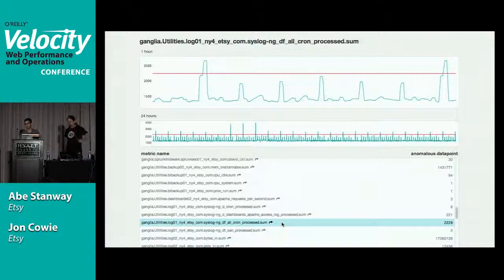But the problem with the consensus model is that if you were to try to see how anomalous a metric is with respect to all of them, they're not on the same scale. They're completely different numbers. They don't really mean anything. So we kind of black box it and just return true or false, whether they think it is or not.